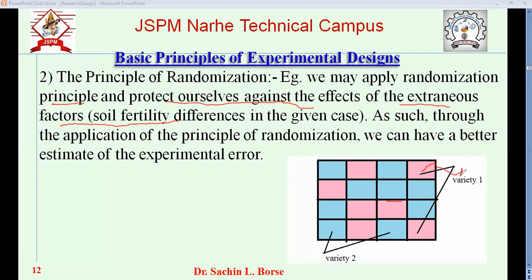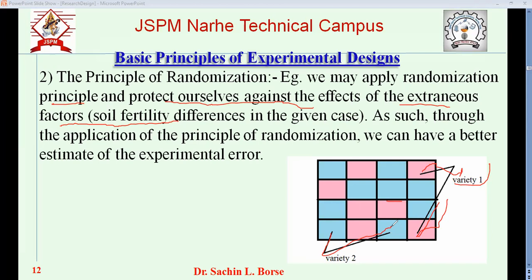Like here, the red part, pink part, is variety 1, and the blue part is variety 2. So we selected the land randomly, and then we did the next process of cultivation of that variety, so that the effect of the variation of soil fertility can be reduced. Okay, so this is randomization.